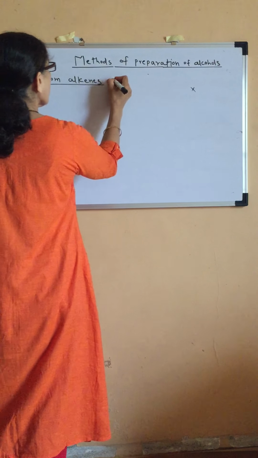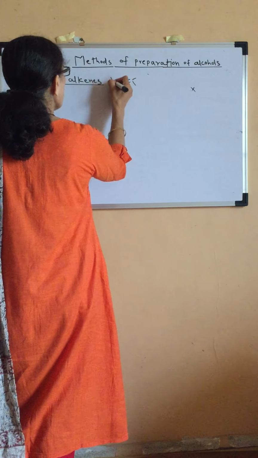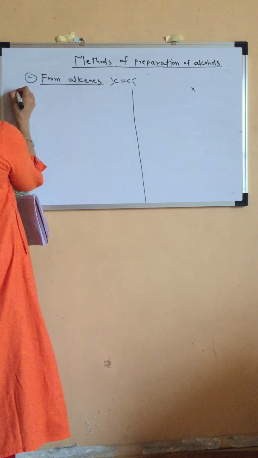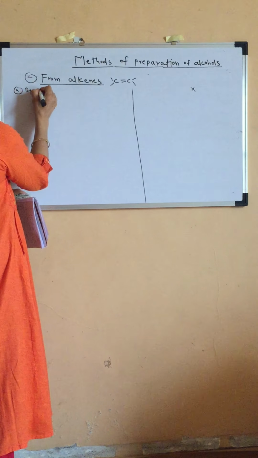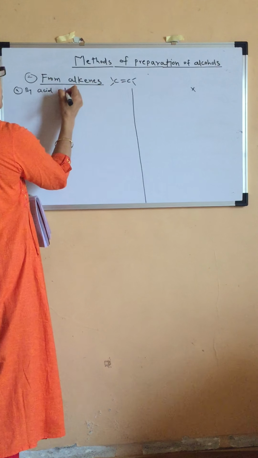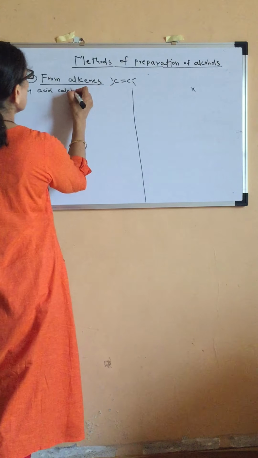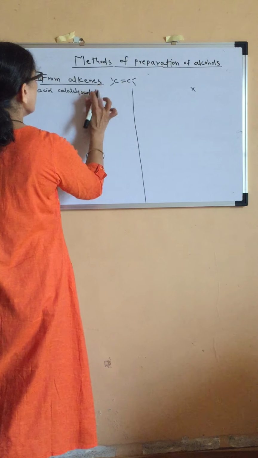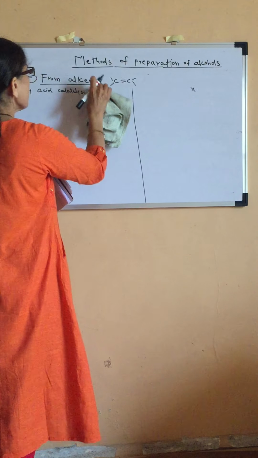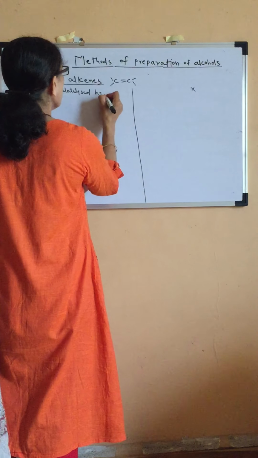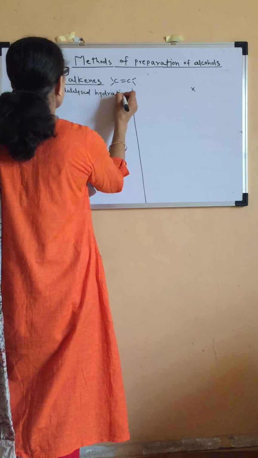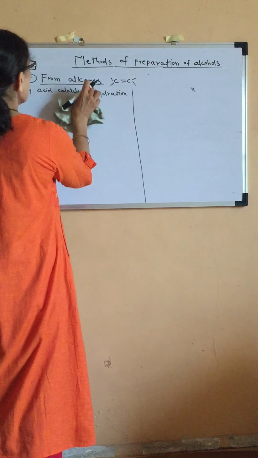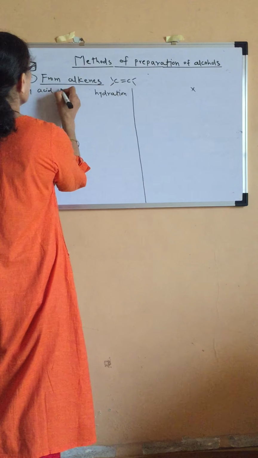From alkenes, doubly bonded compounds. So which are the two methods? First method is by acid catalyzed hydration. Acid catalyzed hydration.